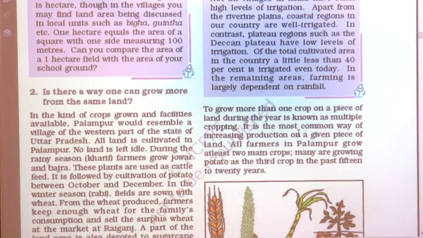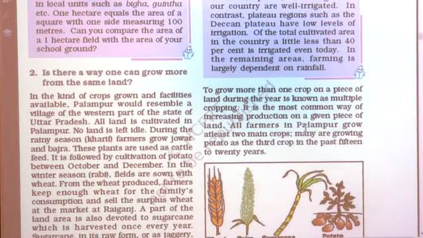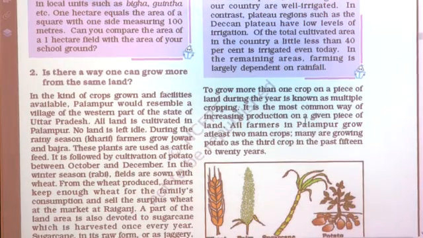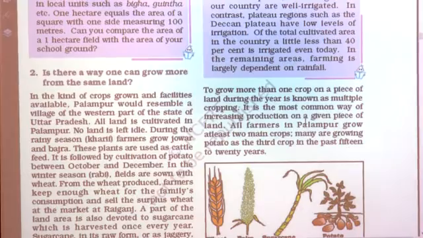See, growing more than one crop on a piece of land during the year is known as multiple cropping. So just see the definition of multiple cropping. Students, write down that important point in your notebook. Definition of multiple cropping: multiple cropping means what? Farmers growing more than one crop on the same piece of land during 1 year is called multiple cropping. So in the village Palampur also farmers are growing jowar, bajra, wheat, potato and sugarcane in the farm. So it is called multiple cropping.